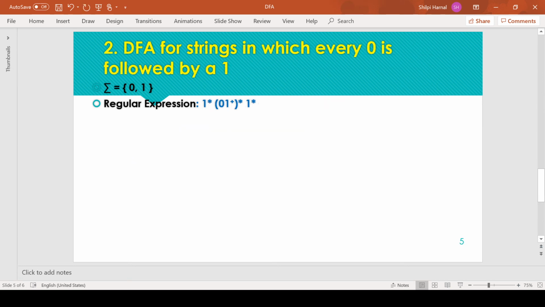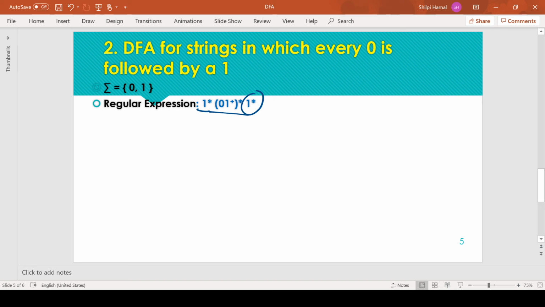DFA for strings in which every 0 is followed by a 1. Every 0 is followed by a 1 means if we are not having any 0, then there is no issue, but if we are having a 0, then it must be followed by a 1, and all other combinations are acceptable, meaning any ones before 0, after 0, or any number of ones following the 1 0. All other combinations are acceptable, but we cannot have 0 followed by another 0. We cannot have more than one consecutive 0.